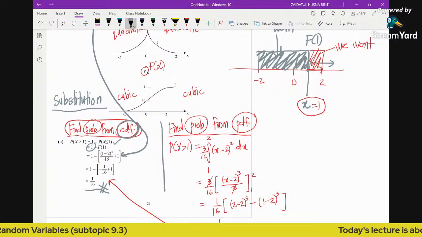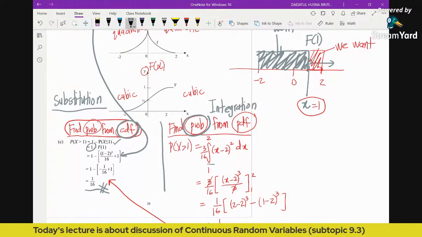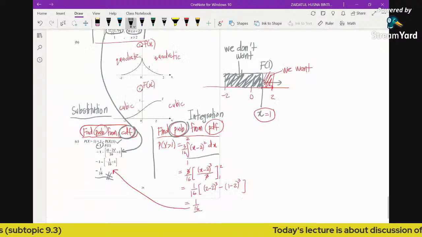But if you need to find probability from PDF, it's about integration. You need to show the integration. Why? Because it's about finding the area, right? So you need to show this integration step. Okay? Alright, so any questions so far?